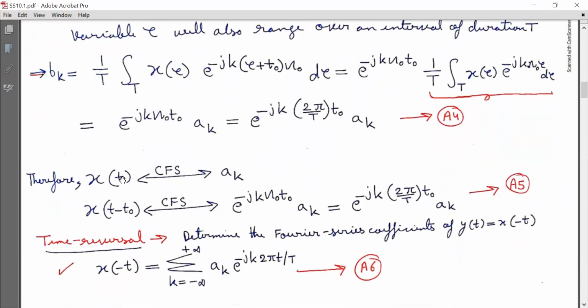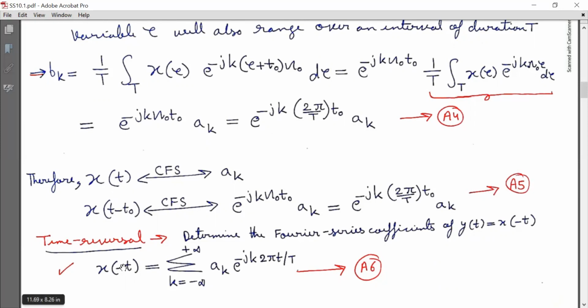Therefore, the continuous time periodic signal x(t) is having continuous time Fourier series coefficients a_k, and the signal x(t minus t naught), that is the delayed version of x(t), is having continuous time Fourier series coefficients e raised to minus jk capital omega naught t naught a_k, that is equal to e raised to minus jk (2 pi by capital T) t naught multiplied by a_k. Marked as equation A5. This equation A5 is very important and we will use it in some examples.